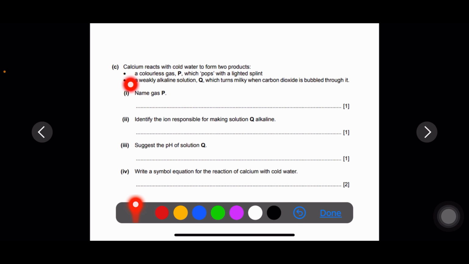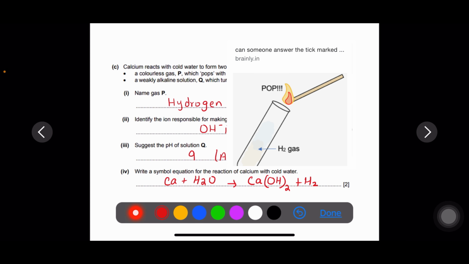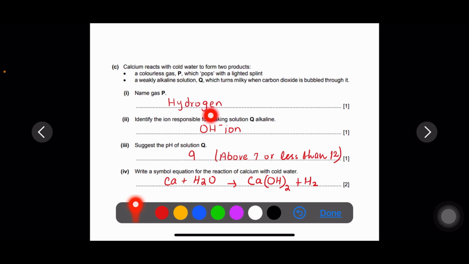Question number C. Calcium reacts with cold water to form two products. A colorless gas P which pops with a lighted splint. A weakly alkaline solution Q which turns milky when carbon dioxide is bubbled through it. All the students know that when the word pops comes, it is a very famous test for hydrogen gas. Hydrogen gas gives a pop sound with a lighted splint. The letter H represents hydrogen, lighted hydrogen. And the word glowing has the letter O that goes for oxygen.